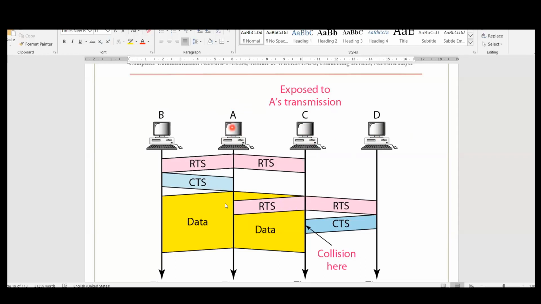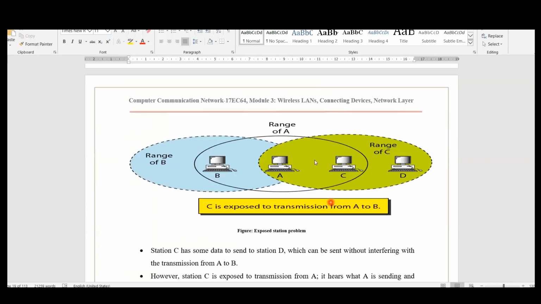Even when A is sending the data, it is broadcasted and sent to B and C. But it is intended for B, therefore B will accept the data, but it is not intended for C, therefore C will not accept the data. That is the reason. Whenever a node is sending data, it is broadcast in its coverage area. You can see this diagram. When A sends the data, it goes to both B and C. When C is sending the data, it goes to both A and D because they are in the range of C.